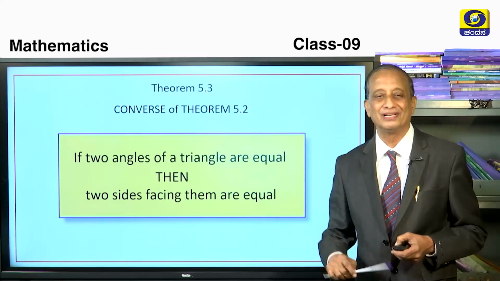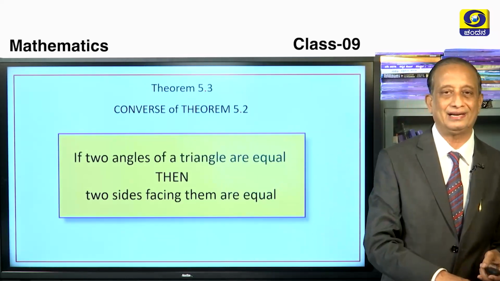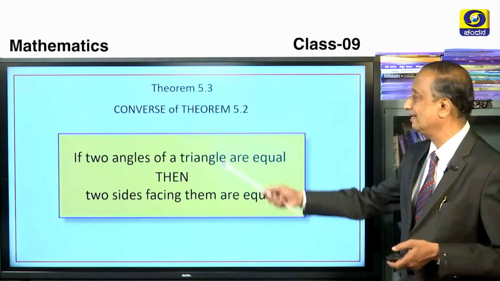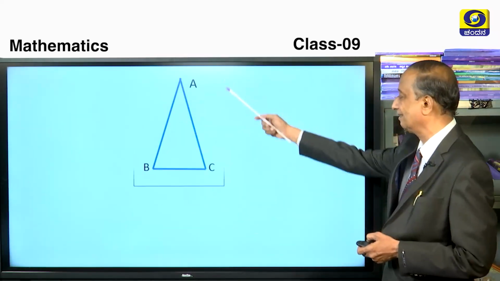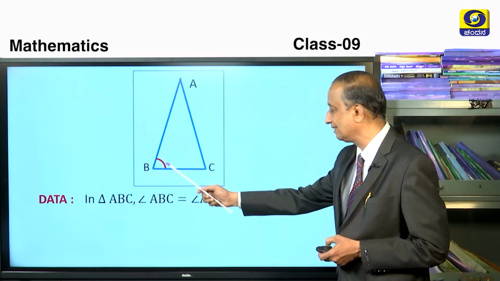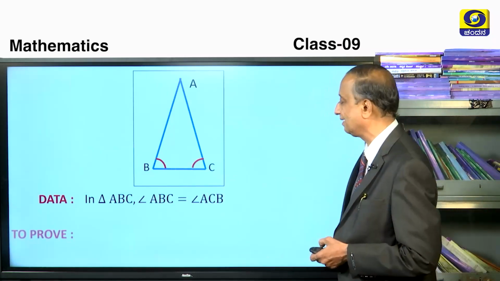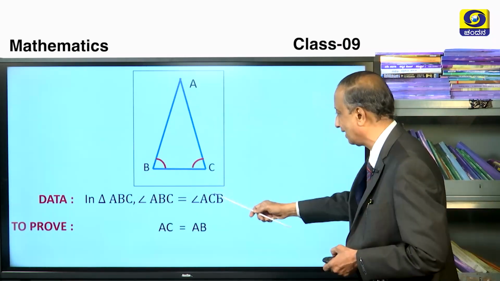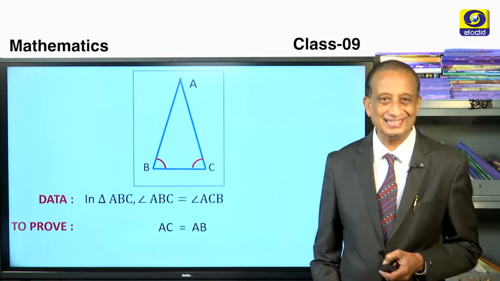This is called converse. Converse means data has to be made to prove, and to prove has to be made data. Then the new statement so obtained is called the converse. So let us draw the figure and try to understand this. Here is a triangle ABC in which angle ABC is equal to angle ACB. If these two angles are equal, we have to show that this side and this side, AC and AB, are equal. Children, can you suggest the construction for this?